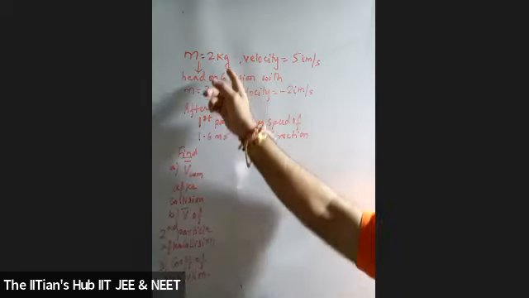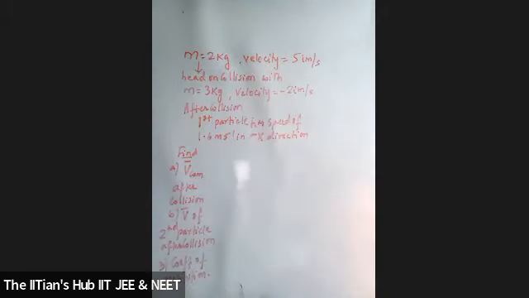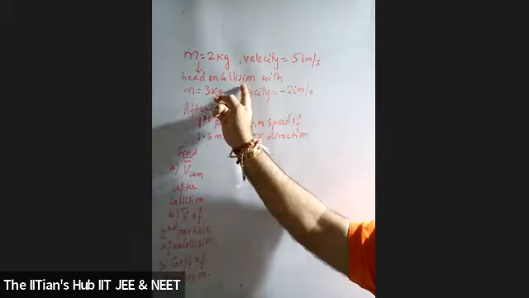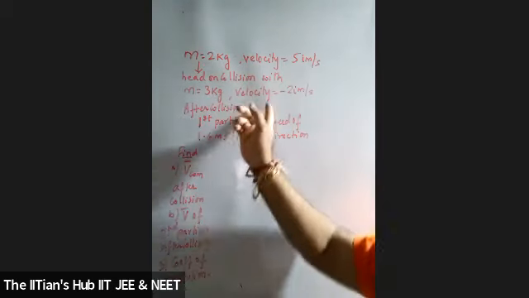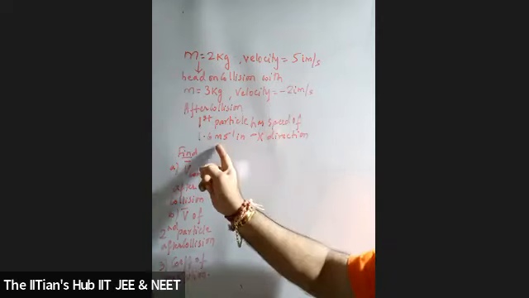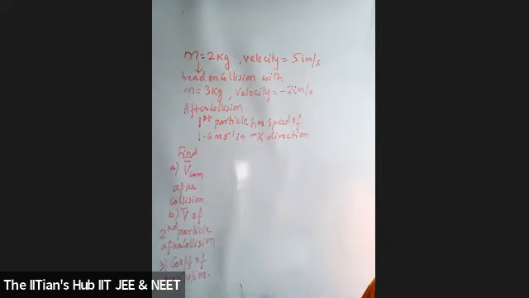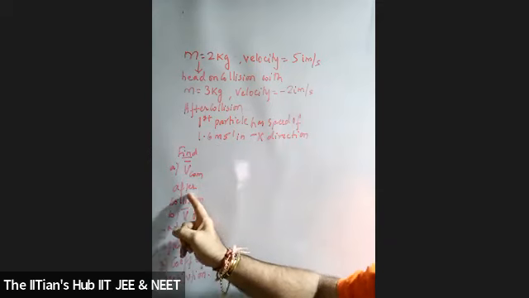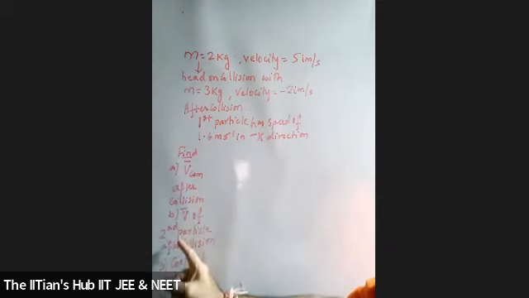A body of mass 2 kilograms having a velocity of 5 meter per second has a head-on collision with a mass of 3 kilograms moving with the velocity of -2 meter per second, students. After collision, the first particle has a speed of 1.6 meter per second in negative x direction. The question asks to find out the velocity of center of mass after collision, the velocity of the second particle after collision, and coefficient of restitution.